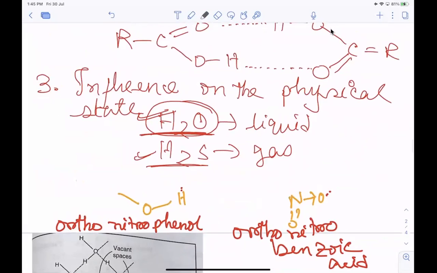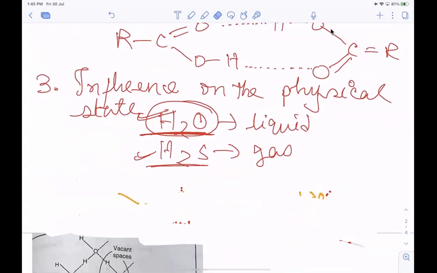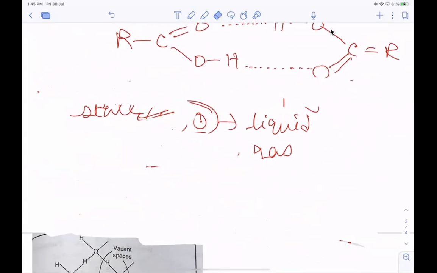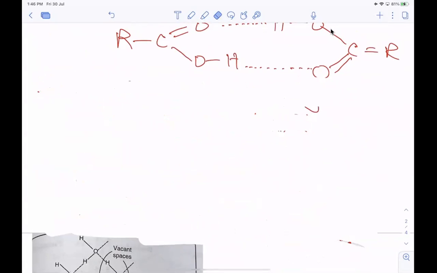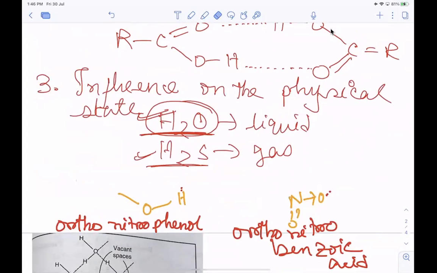And next we can see, so influence on physical state is clear, boys and girls? Yes, ma'am. And what happened? Okay, let's move here.